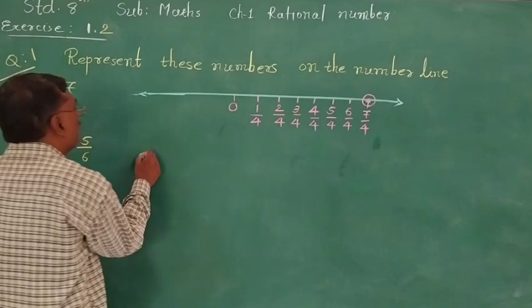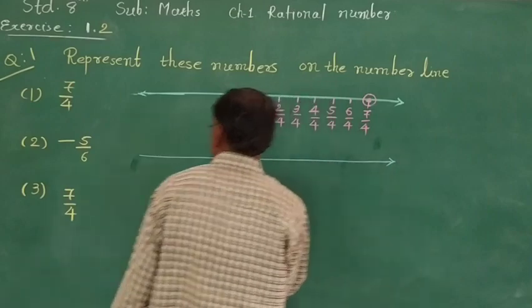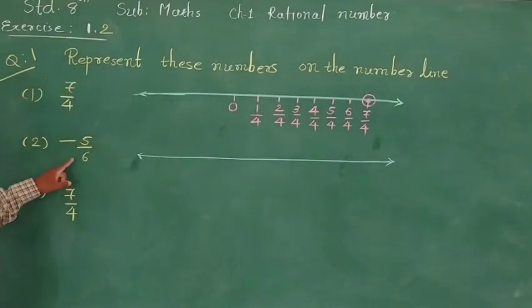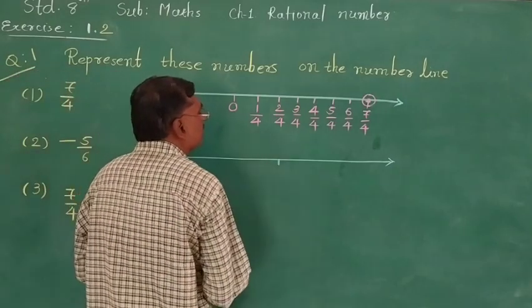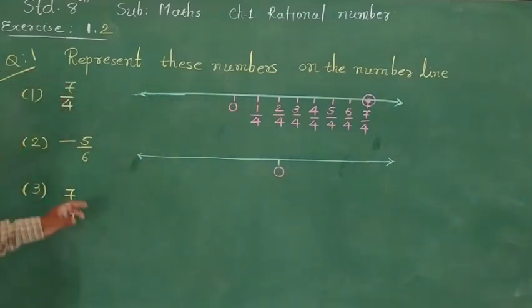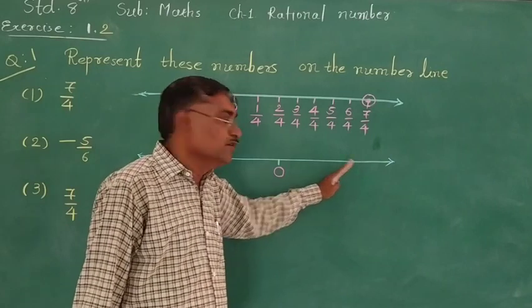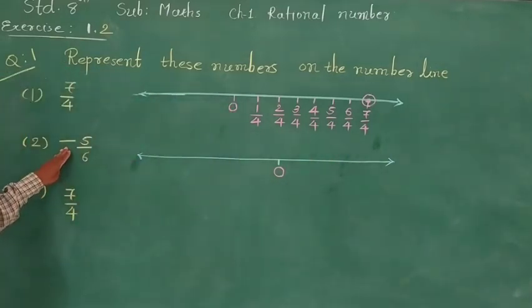First we draw the number line, and in between we take 0. We do not write numbers on the right side; we write all the numbers on the negative side.